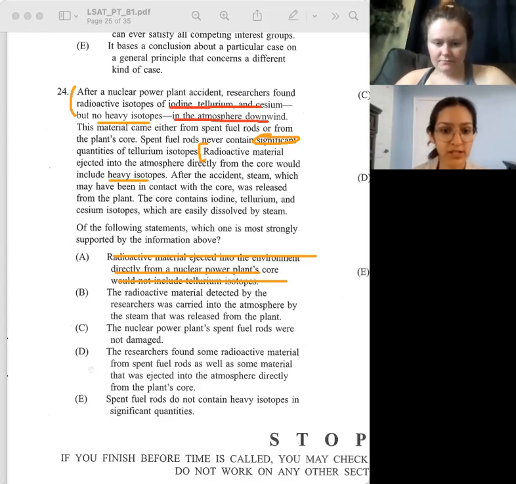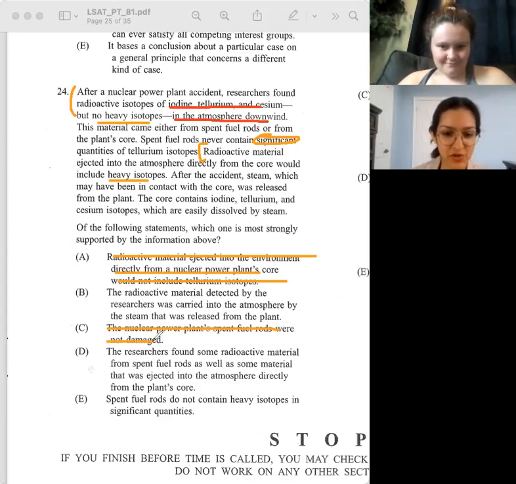The nuclear power plant's spent fuel rods were not damaged. That's irrelevant, and it also doesn't say that at all. The researchers found some radioactive material from spent fuel rods, as well as some material that was ejected into the atmosphere directly from the plant's core.